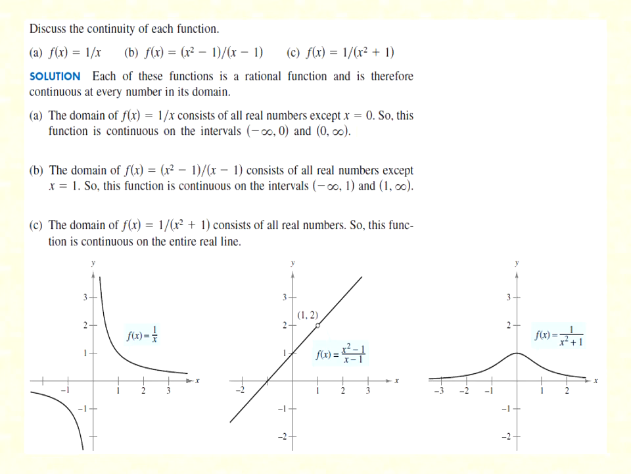we got a graph where the domain of f(x) consists of all real numbers except x equal to 1. So this function is continuous on the interval minus infinity to 1 and 1 to infinity. Third one, f(x) equal to 1 by x square plus 1. The domain of f(x) equal to 1 by x square plus 1 consists of all real numbers. So this function is continuous on the entire real number line.